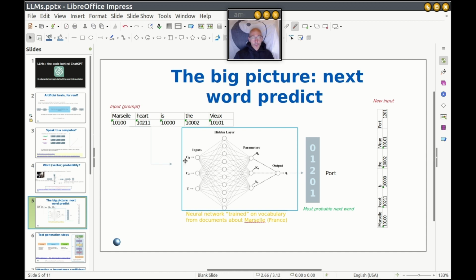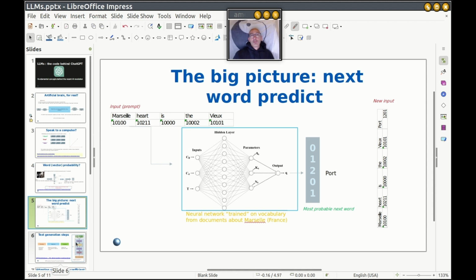Okay? I pass this, I binarize it, so I make it into numbers. I feed this to this network, and I get another vector that will match a word, okay, which in this case is port. Simple.